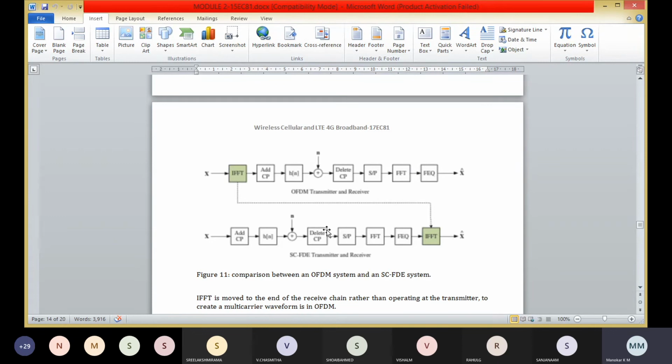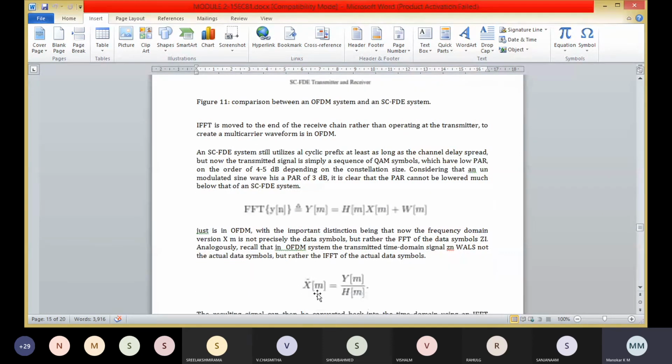Here, after the FFT, a simple one-tap FEQ can be applied that inverts each virtual subcarrier, so that x cap of m is equal to y of m divided by h of m.